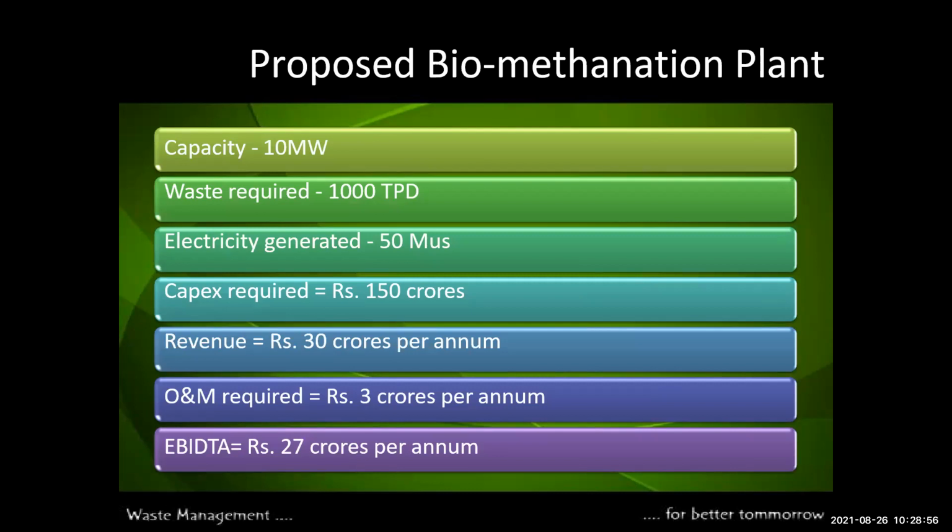The capacity is 10 megawatts. The waste required is 100 TPD and electricity generated is 10 MW, and the capex required is 150 crore rupees, the revenue is 30 crore per annum, operation and maintenance required is 3 crore per annum, and EBITDA is 27 crores per annum. So this is the proposed biomethanation plant.